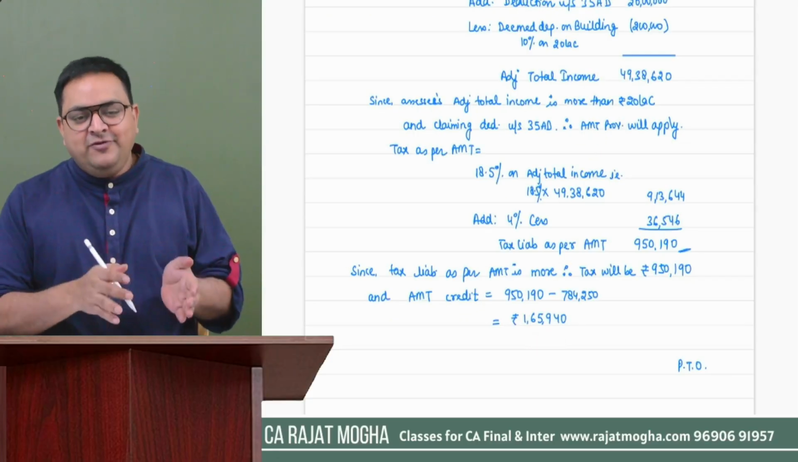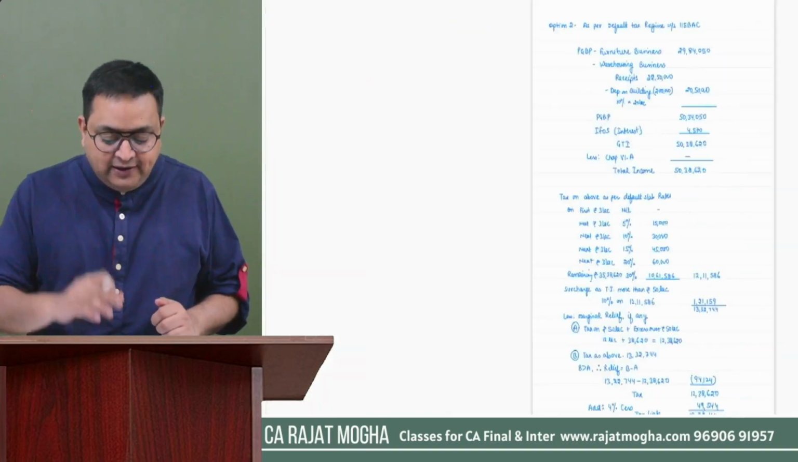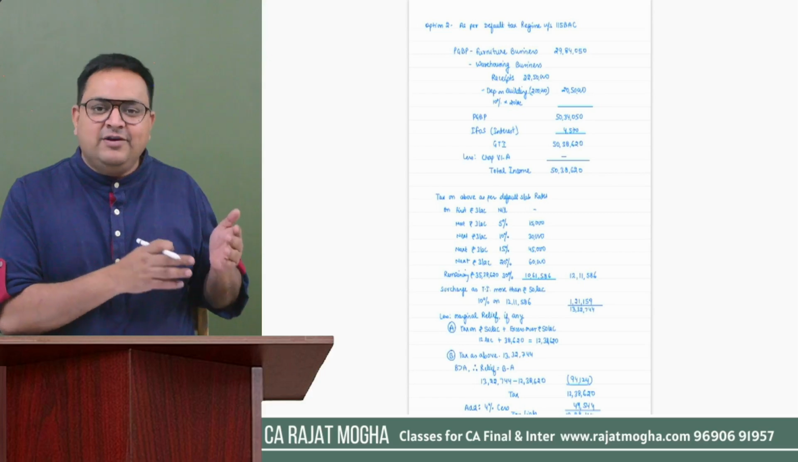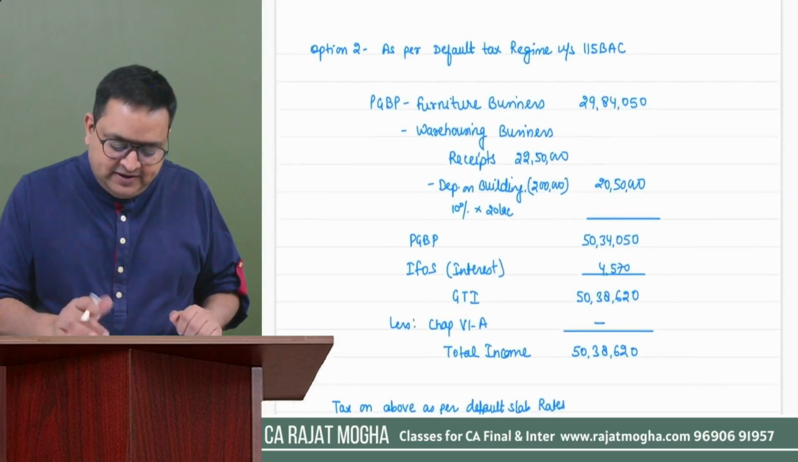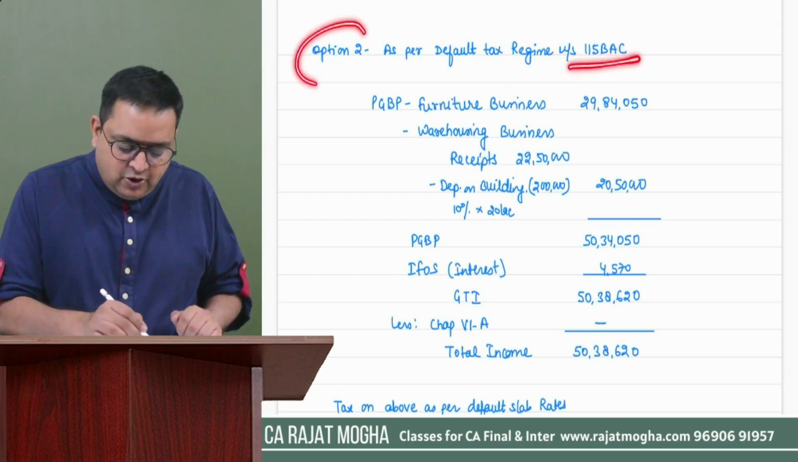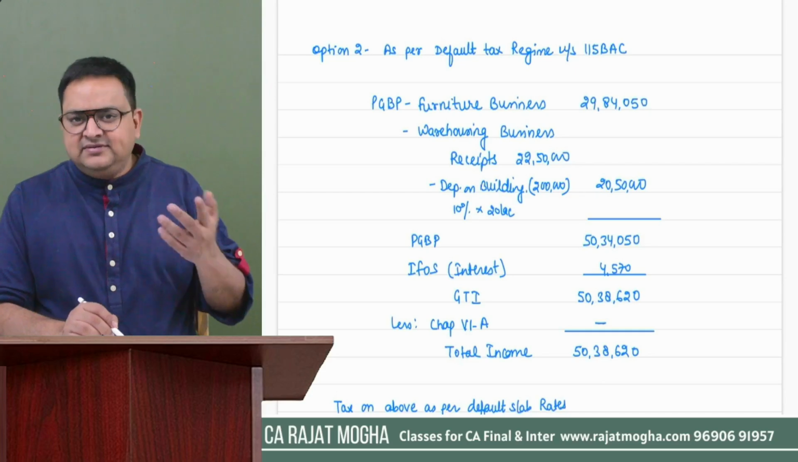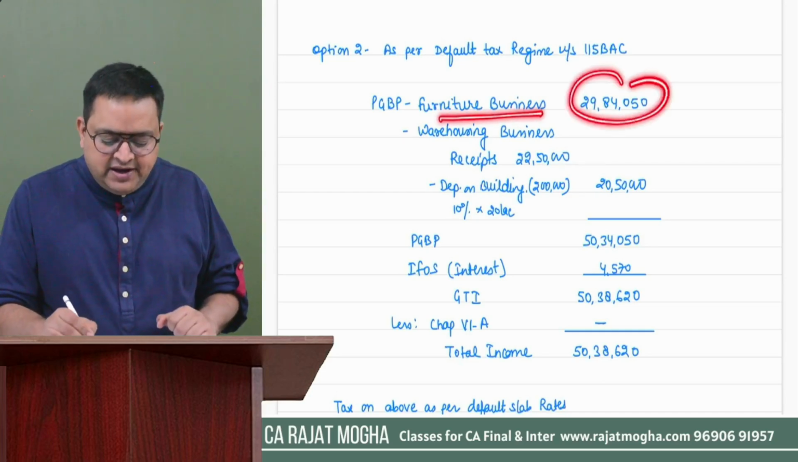This is option one. Now we are coming to option number two, that is default tax regime. And now we don't have to recalculate everything. We will just take the help of the calculation which we have already done for our normal tax regime. So as per default tax regime, as per 115BAC, sorry, option number two. First of all, PGBP income. So furniture business, there is no problem. We can take that value. So furniture business income, we have already taken it from there.